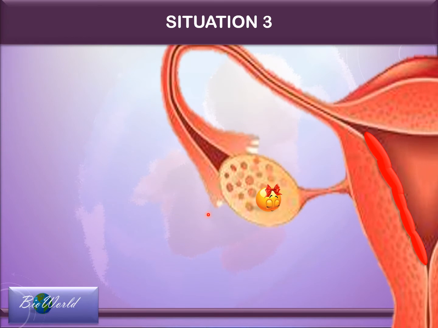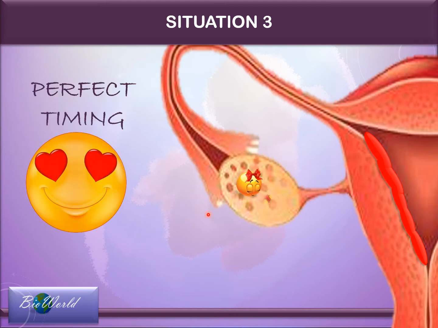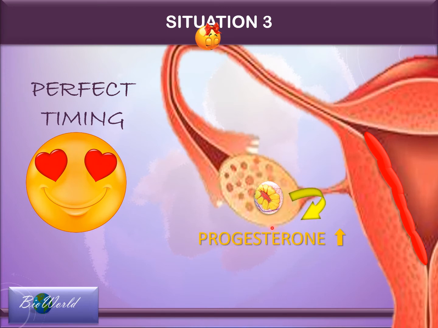Situation 3 is when the timing is perfect. Ova ovulates, leaving behind the corpus luteum, which will secrete high concentration of progesterone, in which the progesterone then enriches the endometrium wall in preparation for pregnancy. Now, spermy arrives on time. So they meet and fertilization occurs to produce a zygote.